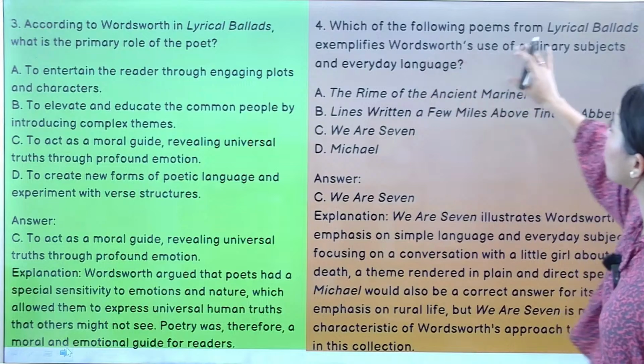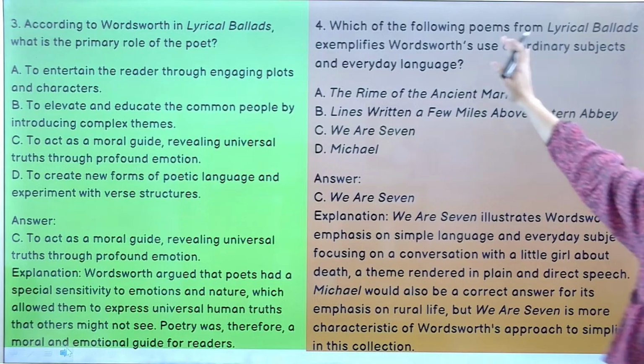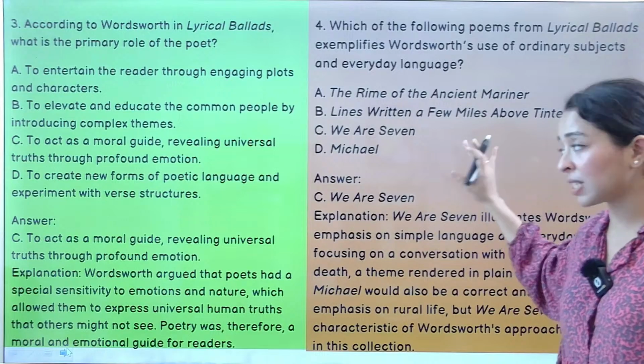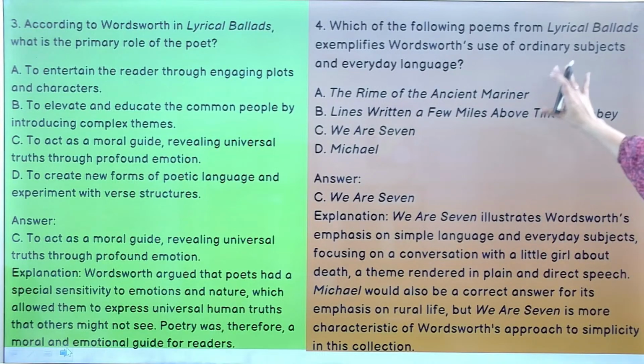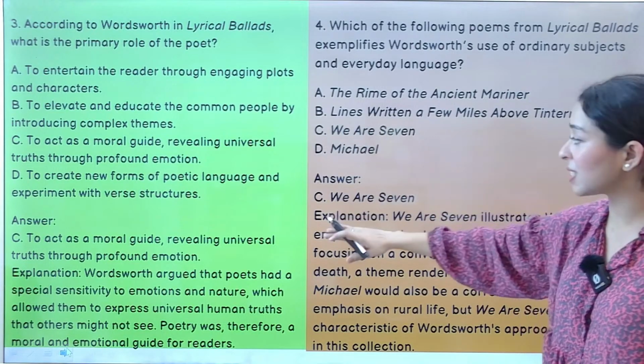Which of the following poems from Lyrical Ballads exemplifies Wordsworth's use of ordinary subjects and everyday language? Technical question, okay? ये theoretical base नहीं है. ये मतलब इसमें answer क्या होगा ये ढूंढना मुश्किल है, क्योंकि इसमें पूछ रहे हैं which of the poems from Lyrical Ballads exemplifies Wordsworth's use of ordinary subjects and everyday language, and that is the poem We Are Seven. Okay, We Are Seven. क्यों?